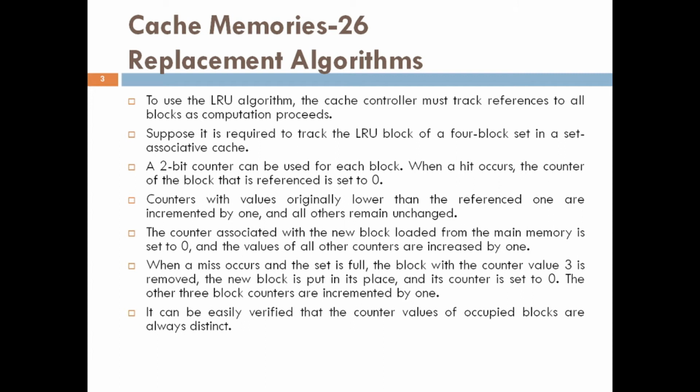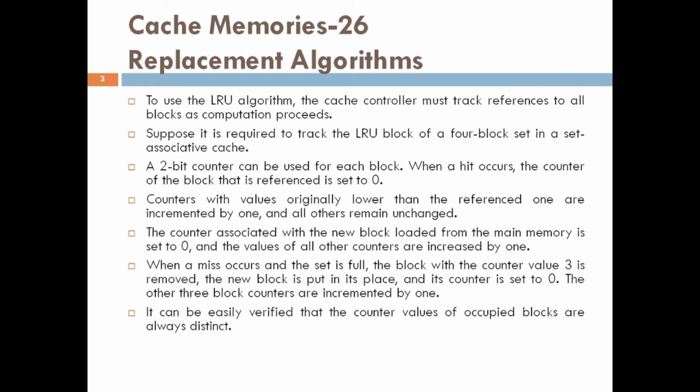To use the LRU algorithm, the cache controller must track references to all the blocks as the computation proceeds. Suppose it is required to track the LRU block of a 4 block set in a set associative cache. Here a 2-bit counter can be used for each block. When a cache hit occurs, the counter of the block that is referenced is set to 0.